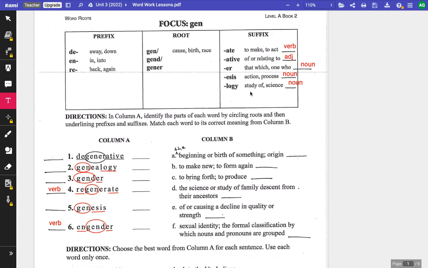Once we know the part of speech that each one of those suffixes creates or is used for, we can use that information to figure out what part of speech each one of these words is. So degenerative ends with ative, just like creative, so it's an adjective. The word genealogy, L-O-G-Y, just like the word biology, and pretty much everybody knew that that was a noun. Gender has an ER ending, that which or one who, like the word writer, it's a noun. And Genesis, as we said, is a noun.